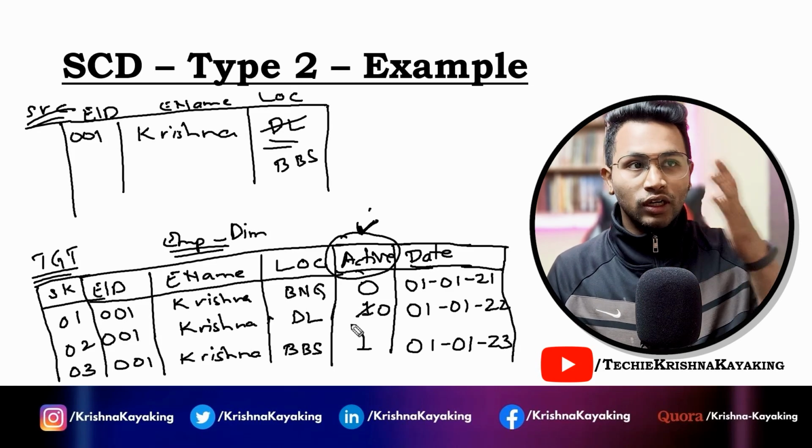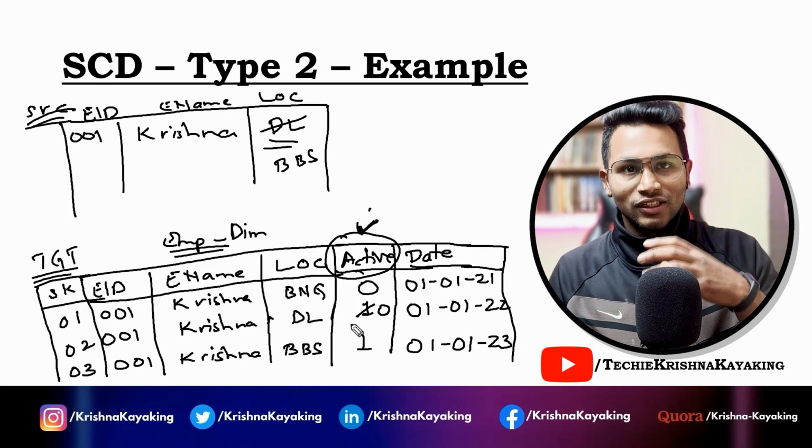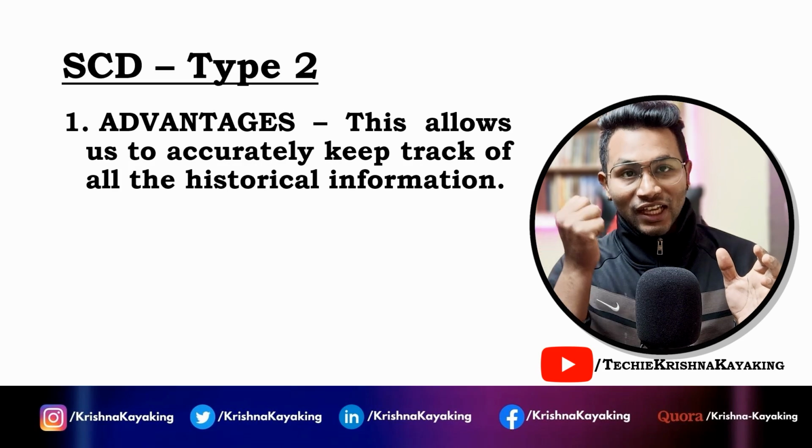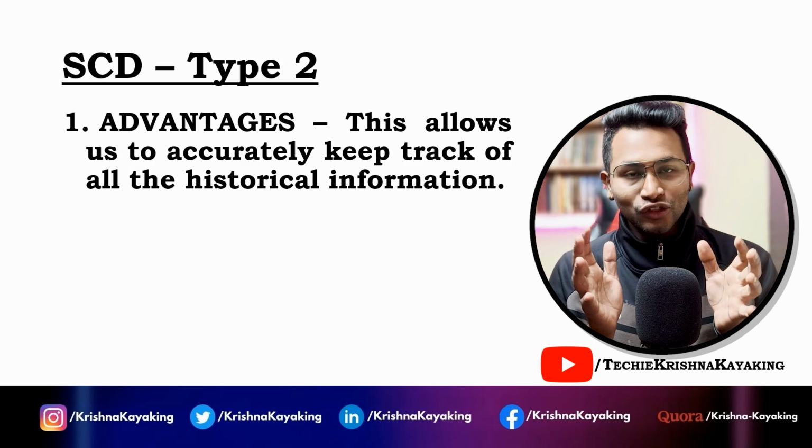So let's go to type 3. But before type 3, let's understand the advantages and disadvantages of type 2. As we see with type 1 and type 2, in type 2 we can accurately keep track of all the historical information.